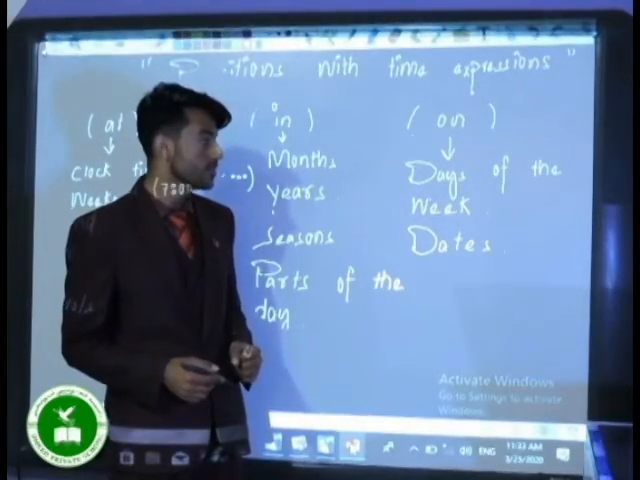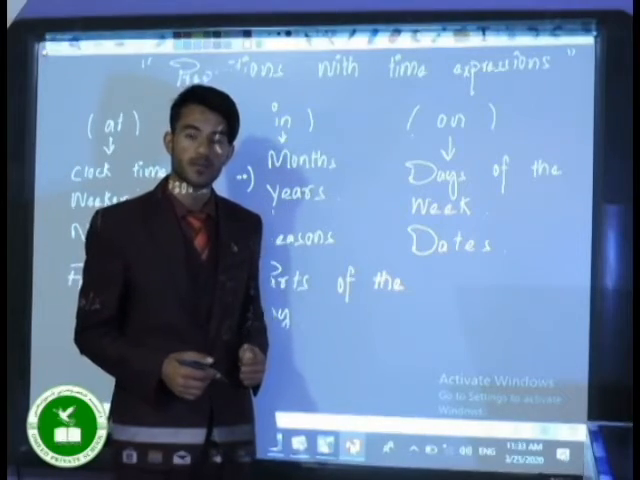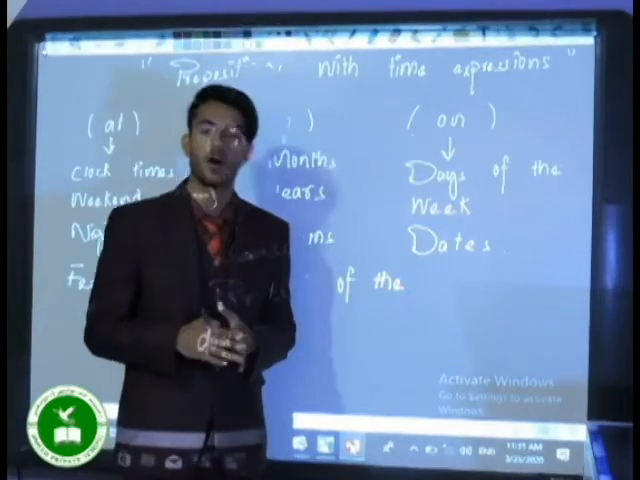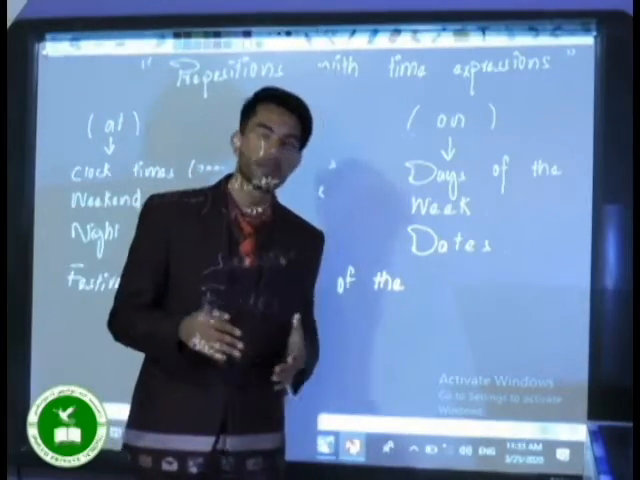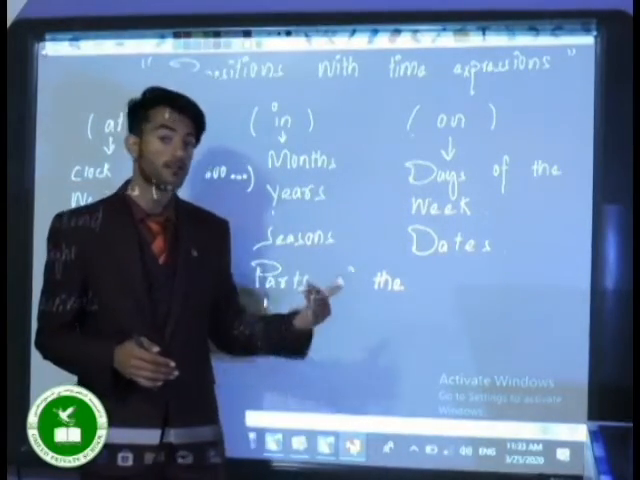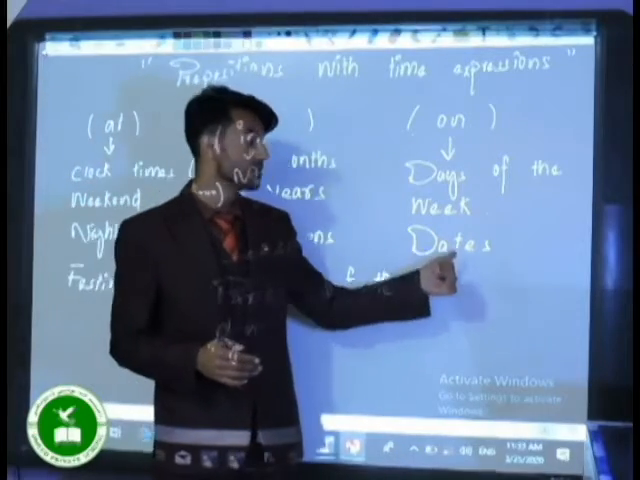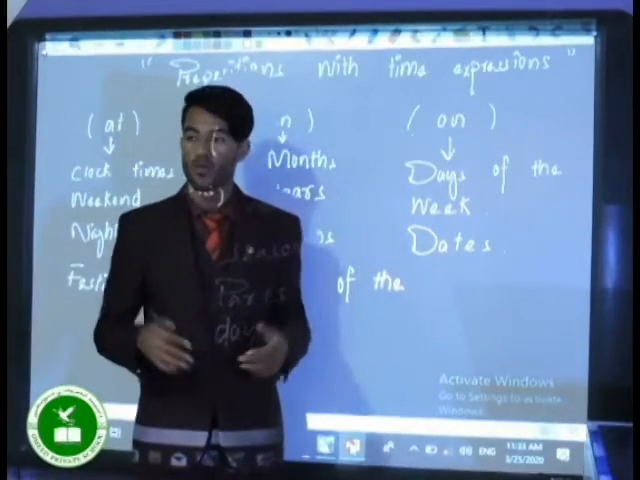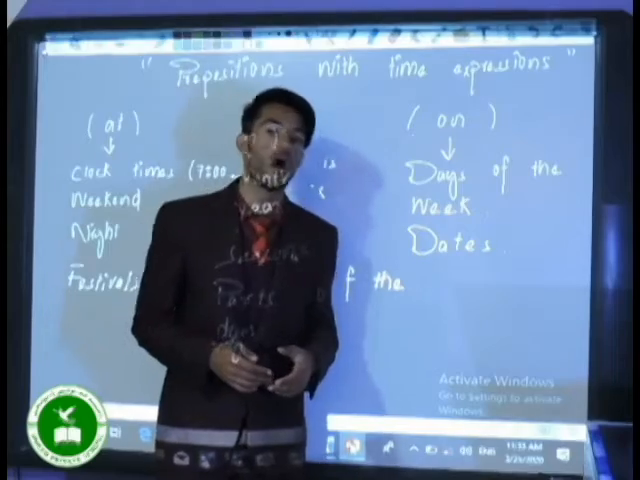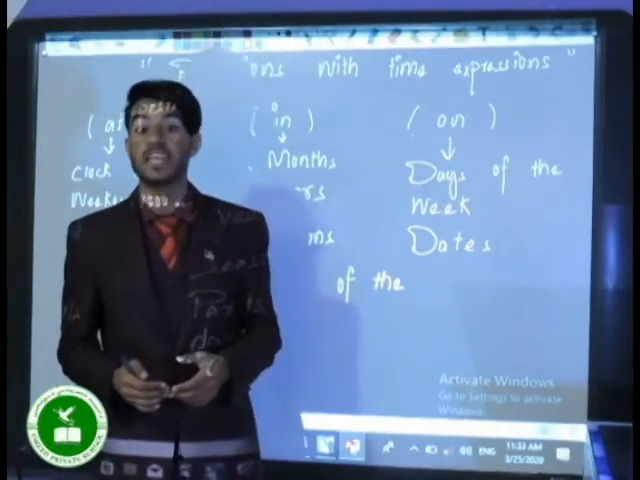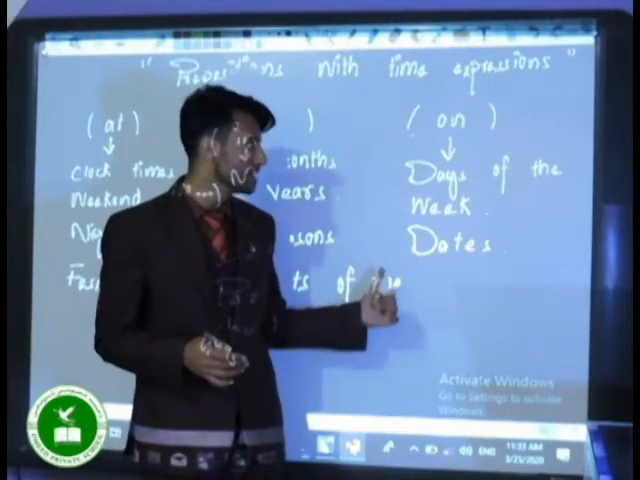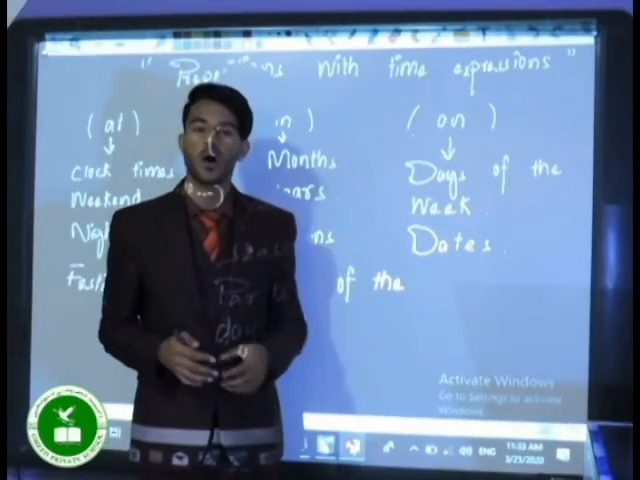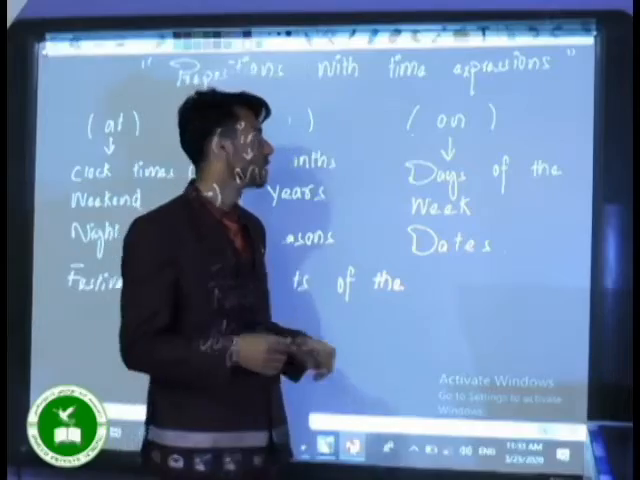Well, this is used with days of the week. For example, on Saturday, on Sunday, on Monday. When do you play football? I play football on Friday. On Friday. And also on is used with dates. When is your birthday? My birthday is on January 15th. On January 15th. So with dates, we also use what? We use on. So let's just go to our lesson.